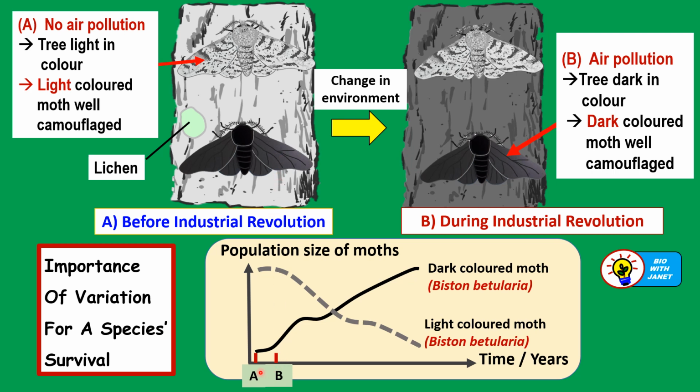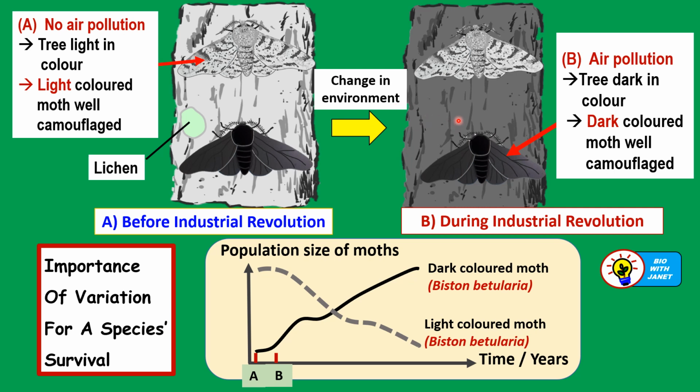So you can see here A in the graph of the population size of moths against time. At A, that means before the Industrial Revolution, the number of dark colored moths was much less than that of the light colored moths. So the light colored moths were the common type of moths before the Industrial Revolution. But the environment changed.